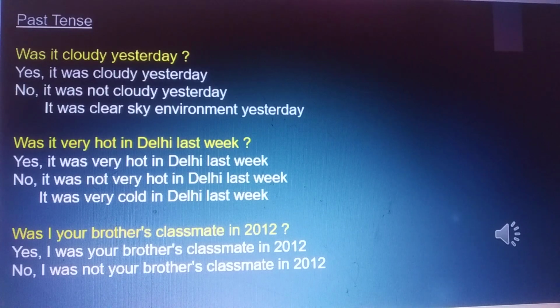Was it cloudy yesterday? Yes, it was cloudy yesterday. No, it was not cloudy yesterday. It was a clear sky yesterday.